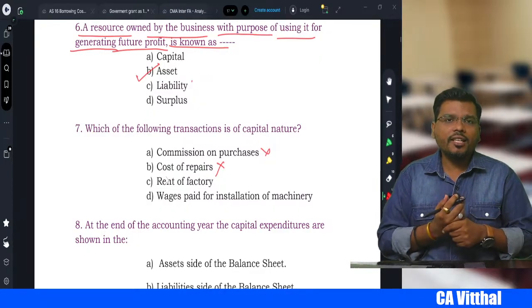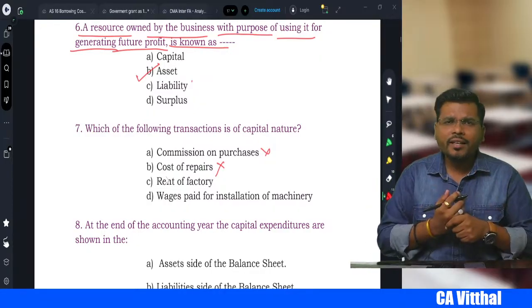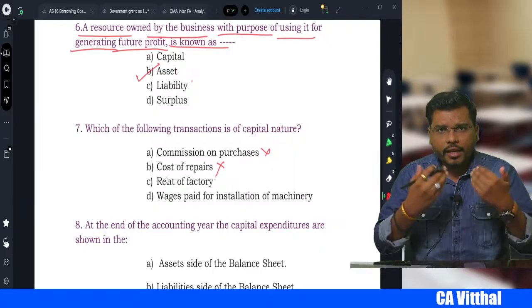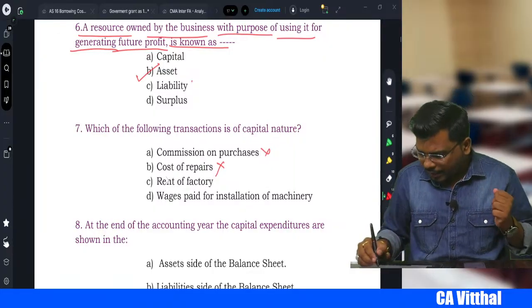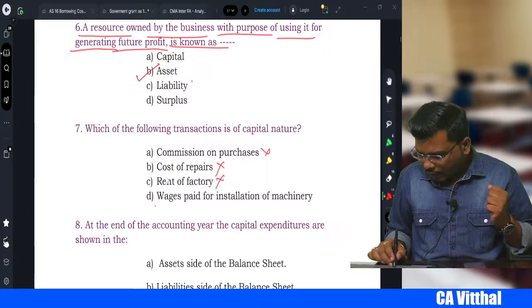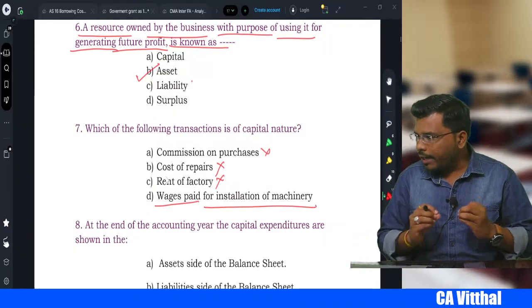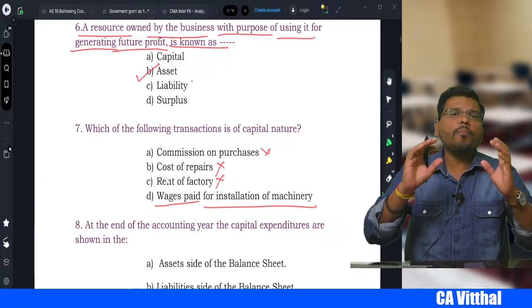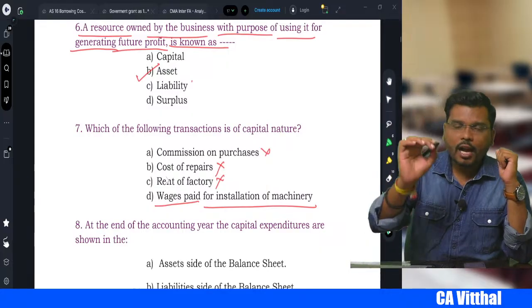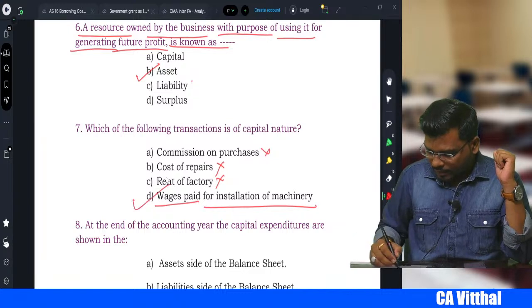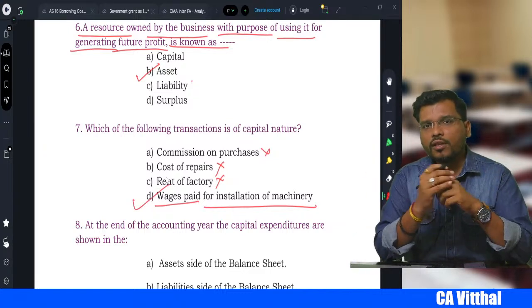Rent of factory, every month we have to pay the rent, so this is also not. Then wages paid for installation of machinery, that becomes your capital expenditure and it will be added to the cost of the asset.